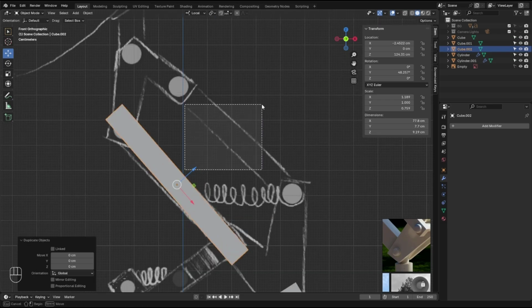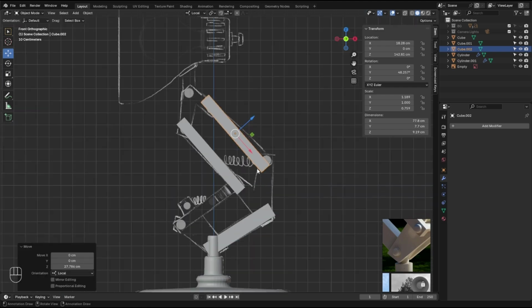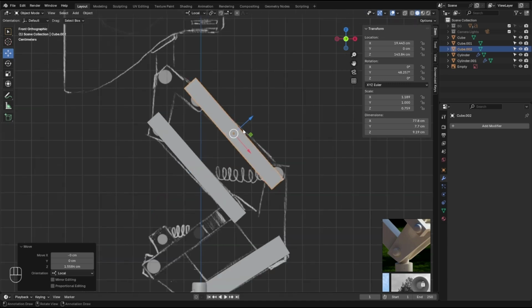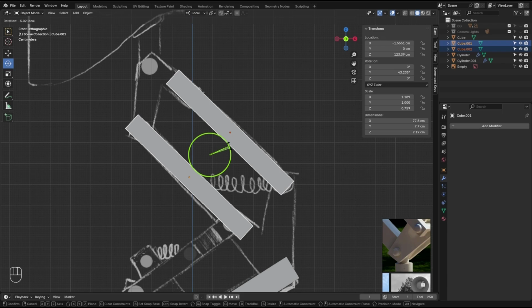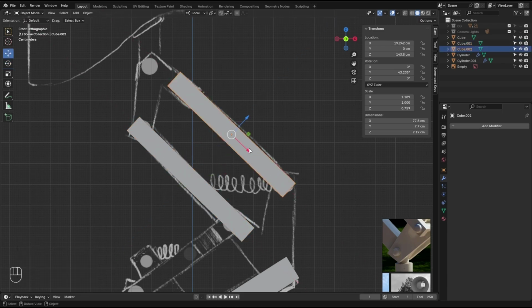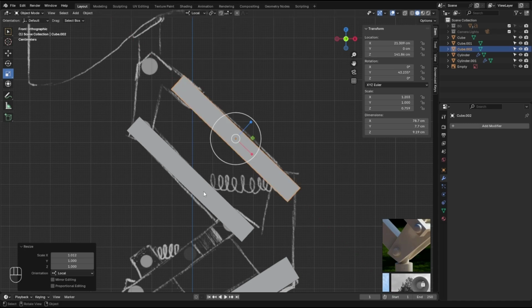Again, Shift D goes here. Had to be parallel, so I'm going to ignore the drawing right now. Actually curved a little bit, or maybe grab them both, rotate them a little bit, not a bad idea. Let's push this one a little bit down, like so. Maybe even make it smaller.